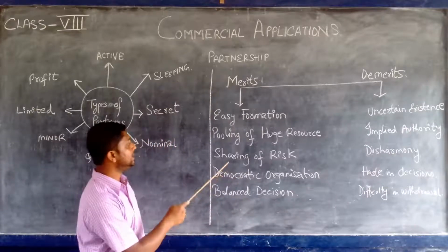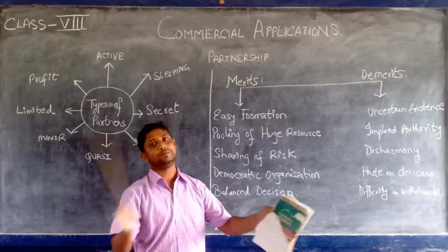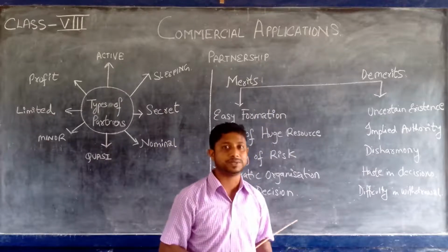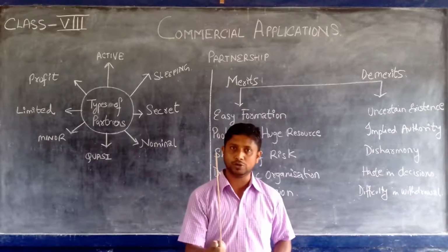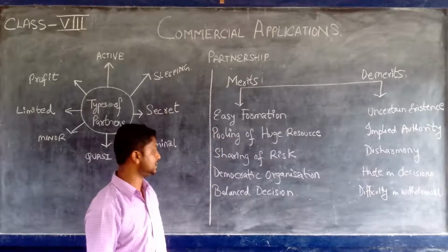Okay. The sharing of risk, as I already said: whenever there is risk, there are four or five people to share the risk. They can share the risk and carry forward with the proceedings of the business. That does not happen in a sole proprietor. In a sole proprietorship, the owner is alone. He has to bear the entire risk of the business. There is nobody to share his risks.